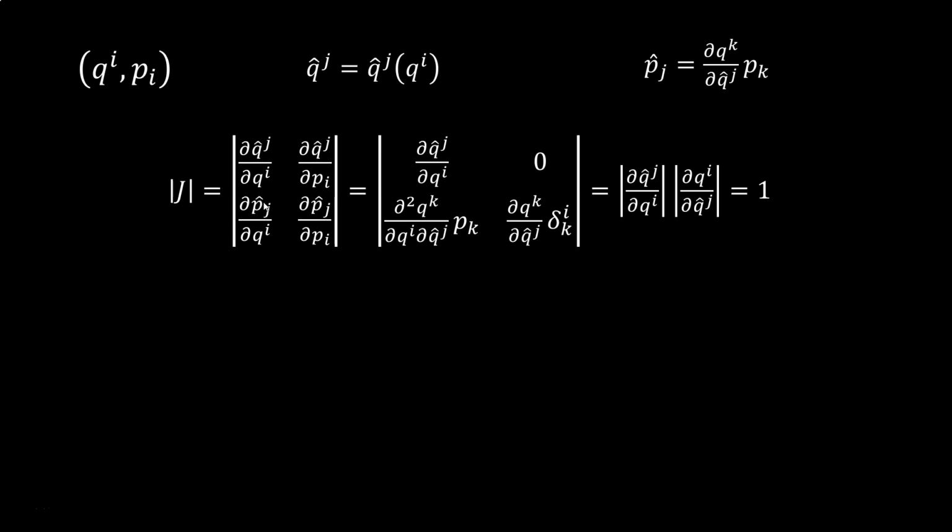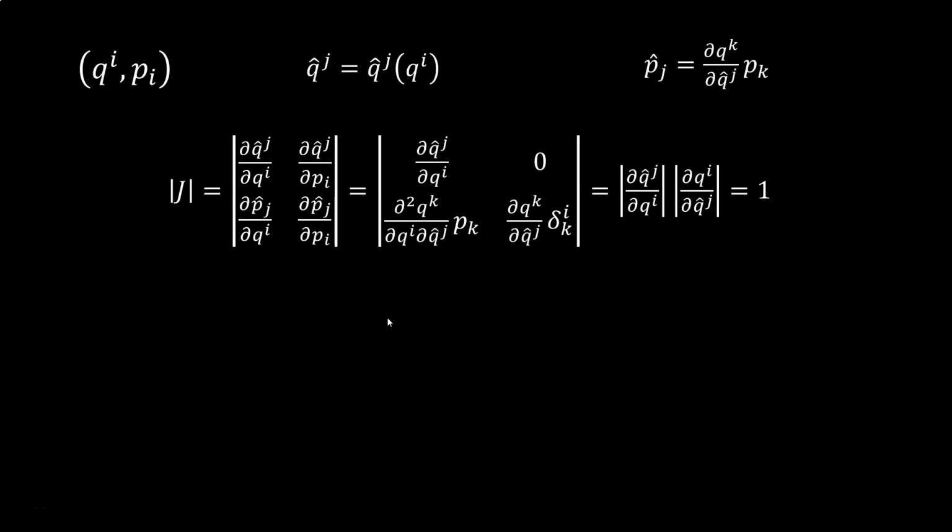So partial p hat over q gives us the mixed derivative of q_k by q_i and q hat j times p_k, while partial p hat over p is partial q_k over partial q hat j times the identity matrix. Since the matrix is block triangular, the determinant is this times this minus this times this. But this is 0, so the determinant of the whole is just the determinant of partial q hat over partial q times the determinant of partial q over partial q hat. But this is the inverse matrix of this, so the determinant is reciprocal and the product is 1.